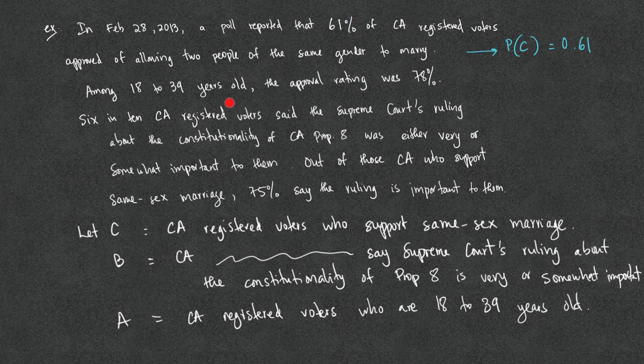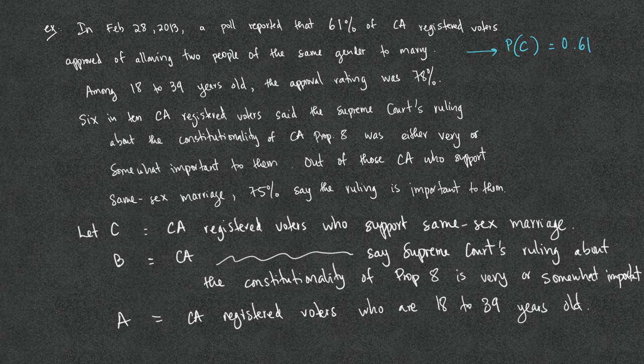Among 18 to 39 years old, the approval rating was 78%. It is tempting to say that this is the probability of A equal to 0.78, but it is not. There are two events here. Among 18 to 39 years old, meaning given that the group is from 18 to 39 years old, so given the event A, the approval rating is the same as saying that they support same-sex marriage.